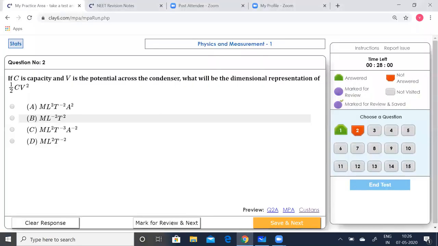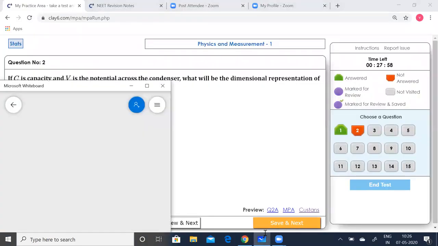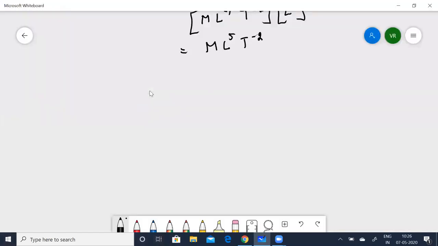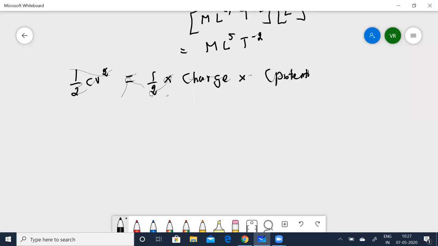Half CV squared is nothing but half times charge times potential, which is half into charge into potential.